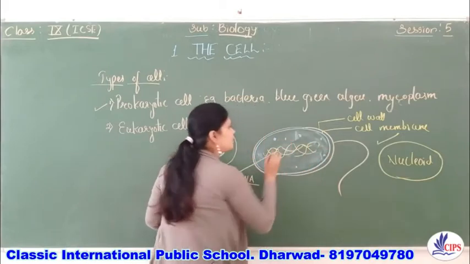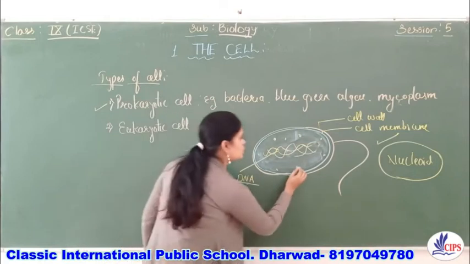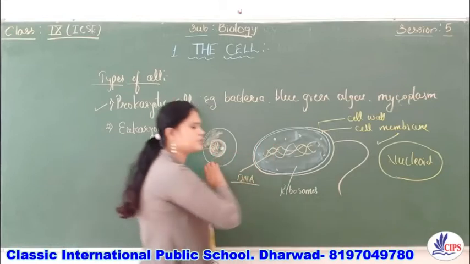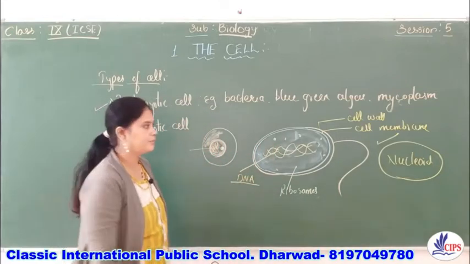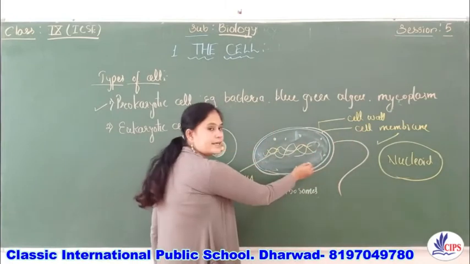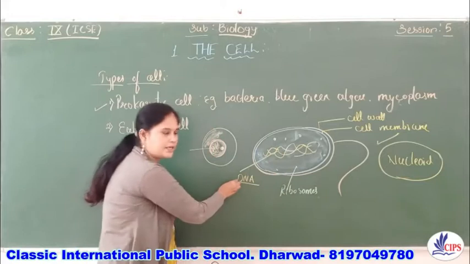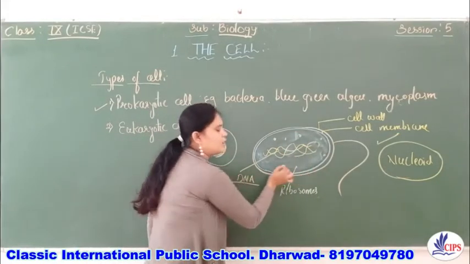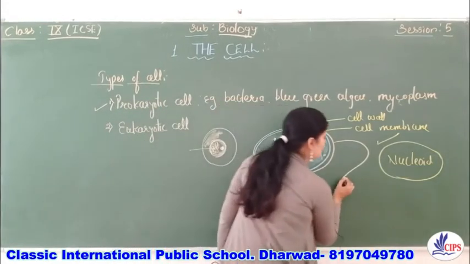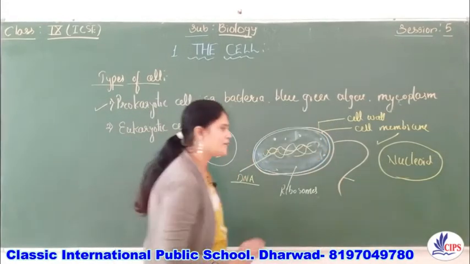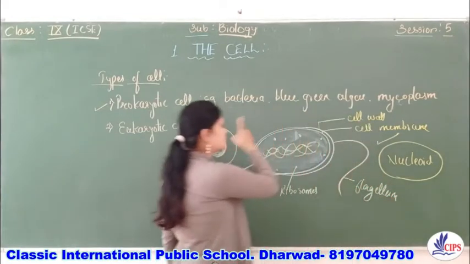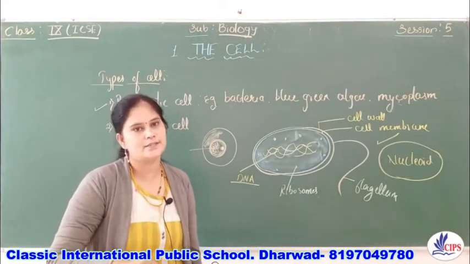And along with this, some of these structures are present, and these are called ribosomes. So children, you must know the structure. This is the cell wall, this is the cell membrane, right? Inside this, this is the cytoplasm, this is the DNA, and these granular or spherical structures are called ribosomes. And tell me, what is this? Yes, this is the flagellum. So this is the structure of a prokaryotic cell.